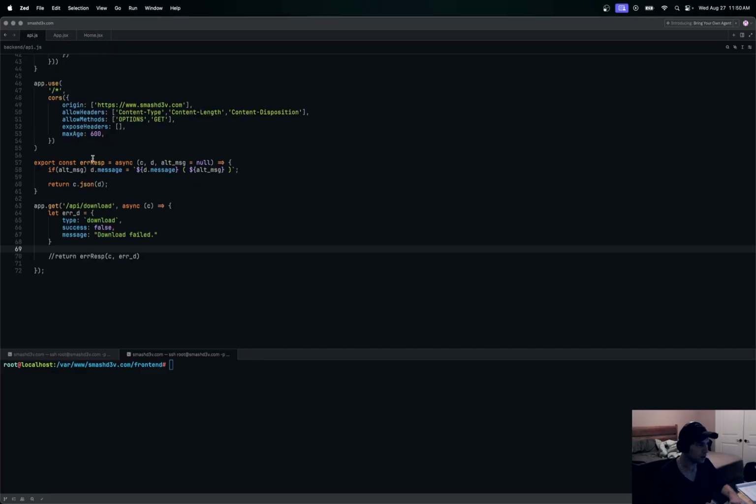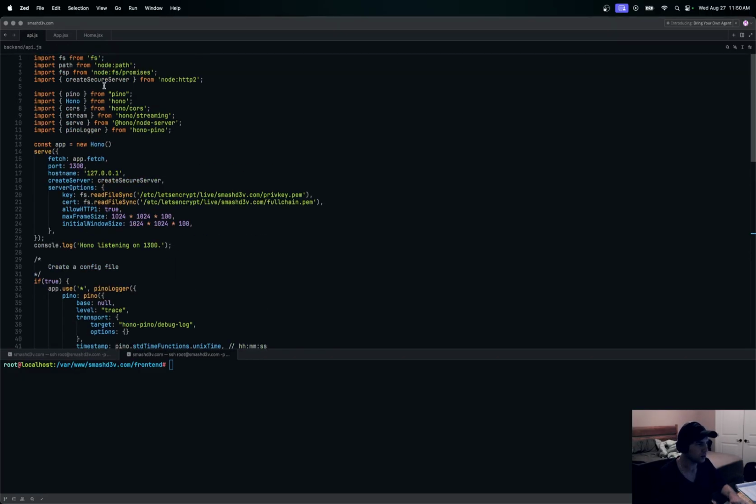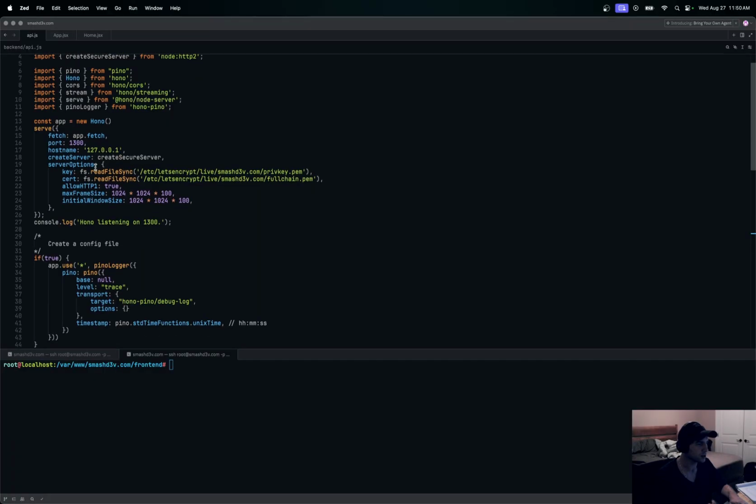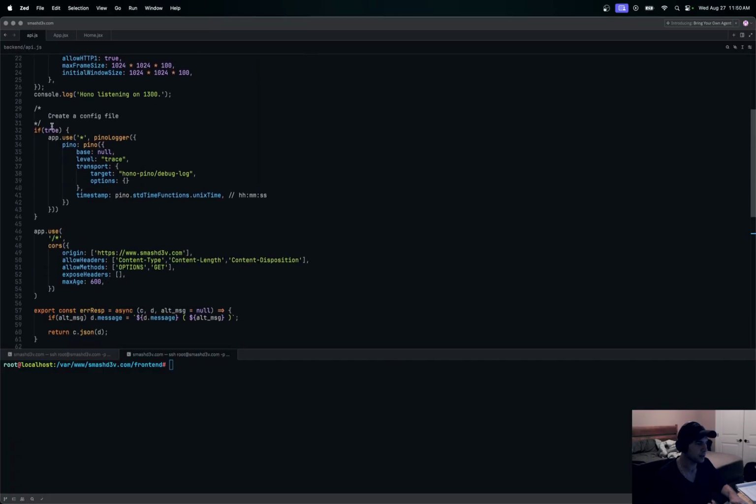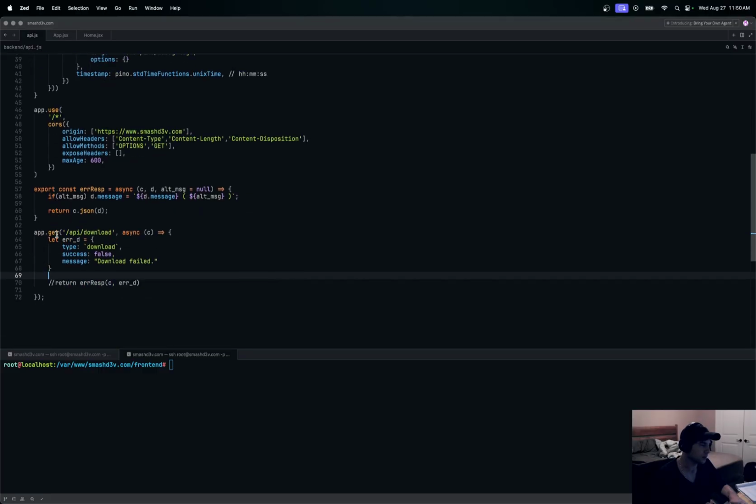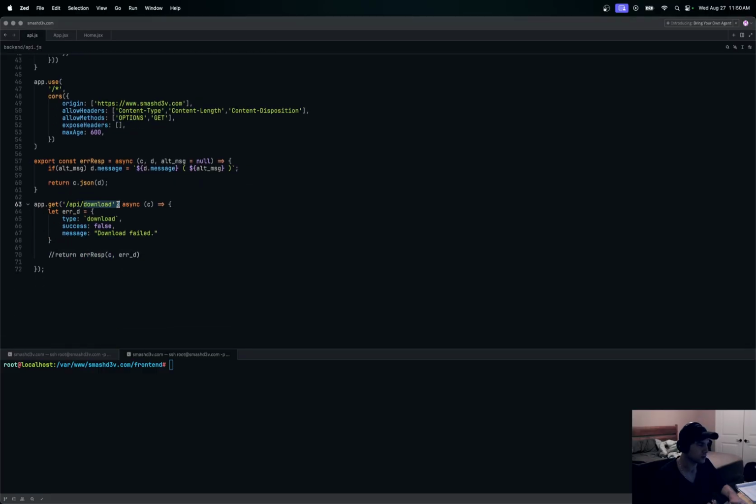On the back end, all we have is a quick little Hono server that's set up to listen over HTTPS with a Pino logger and some CORS, and then we have this download route right here. We're going to emit an error response first, and take it from there.